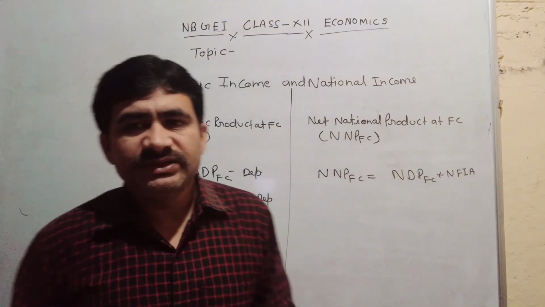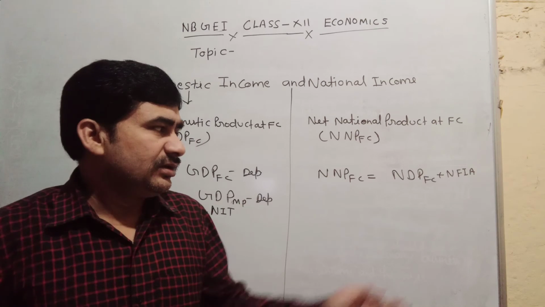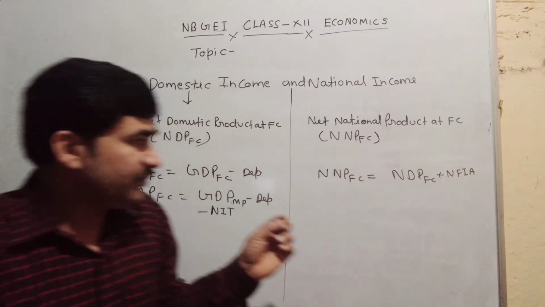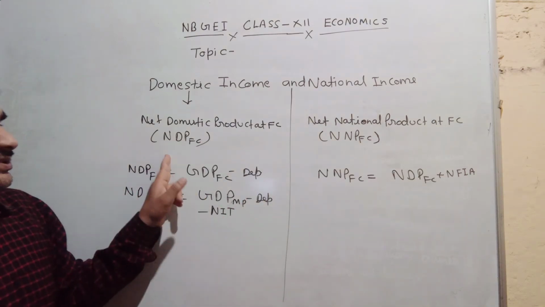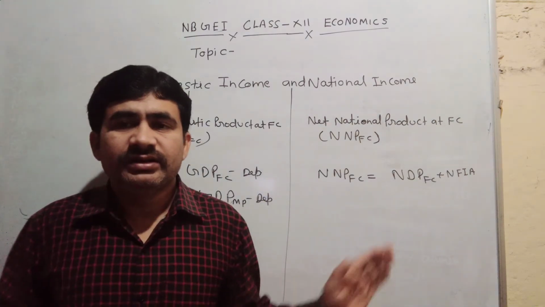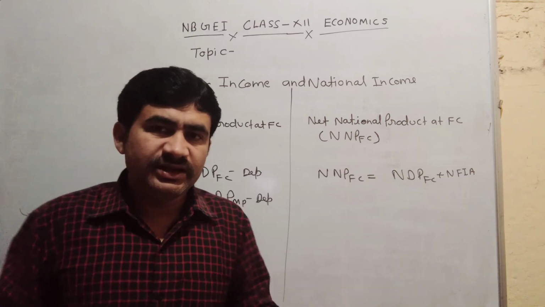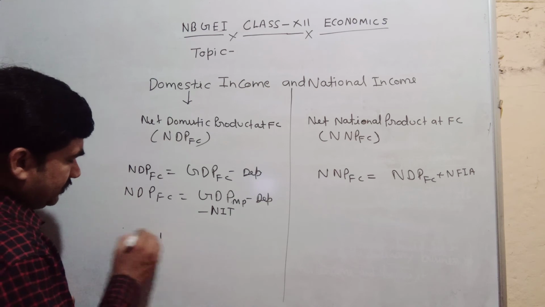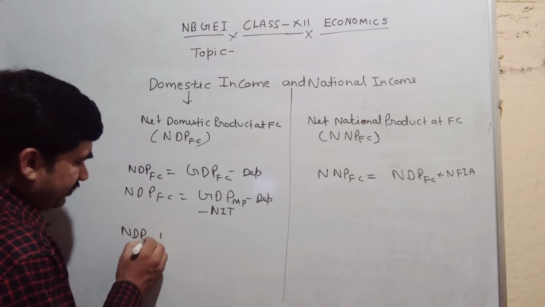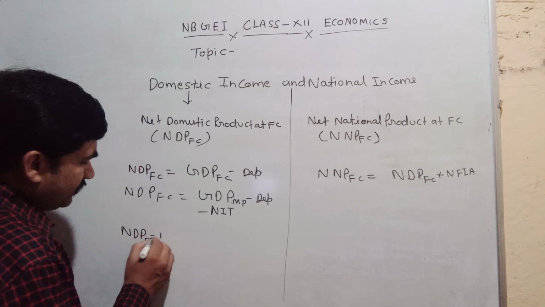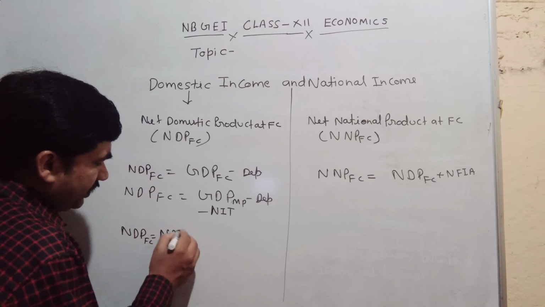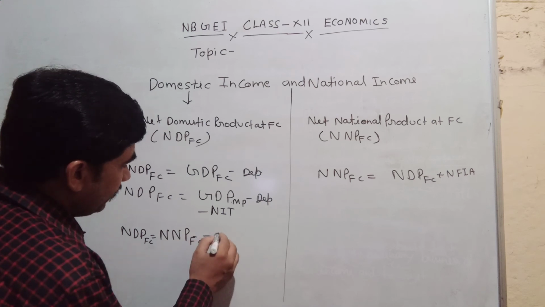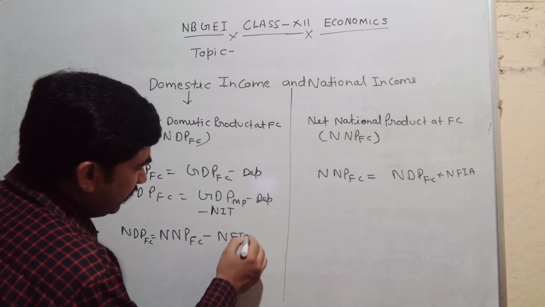Then what is the basic difference? The basic difference is the net factor income from abroad. If we add net factor income from abroad in the domestic income, then we will get national income. And similarly, NDP at FC equals NNP at FC minus NFIA.